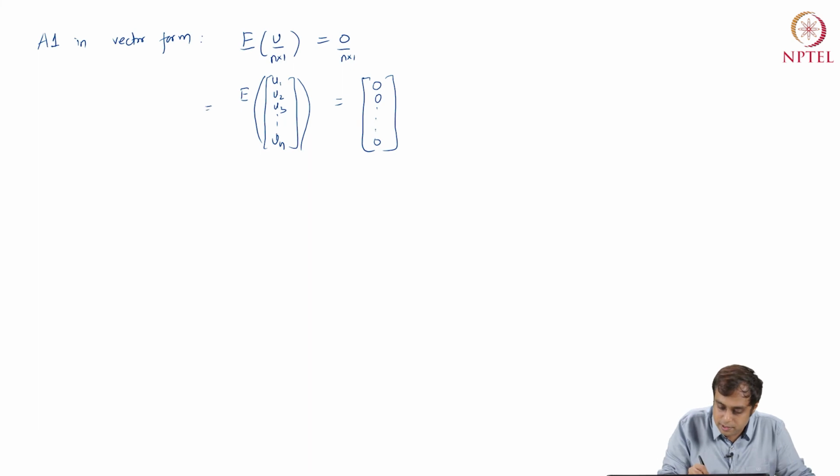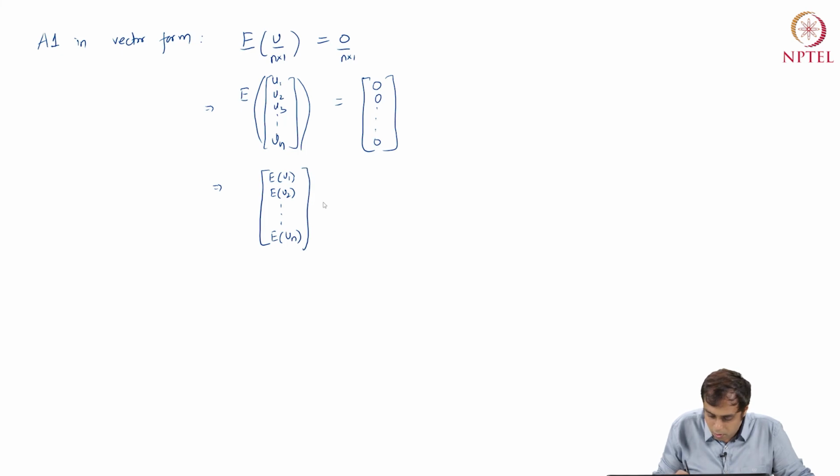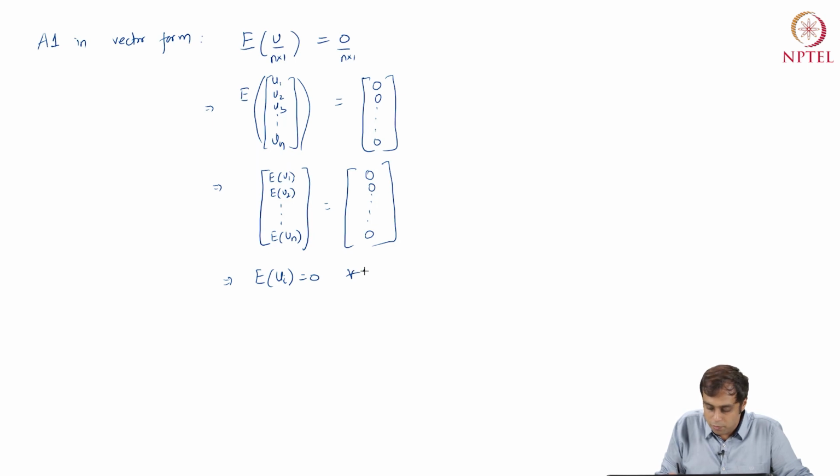So what I'm saying here is expectation of u1, expectation of u2, keep going till expectation of un, all of these will be zeros, right? So all I'm saying is that expectation ui equals 0 for all i going from 1 to n. Okay.